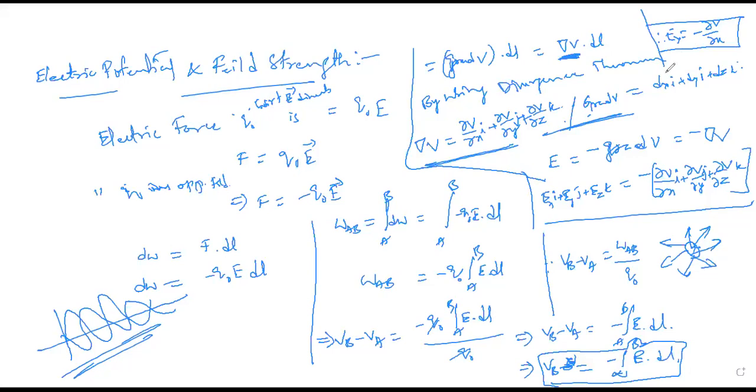The topics left over are convection and conduction currents. That part I will take in the next class. Any questions, please? Running notes are very important. Practice is also very important. In the next class I will try to do the maximum, and if it is not completed, I'll cover it in the other class, but this week I will complete this. Anyone have any question? Students, is it clear?